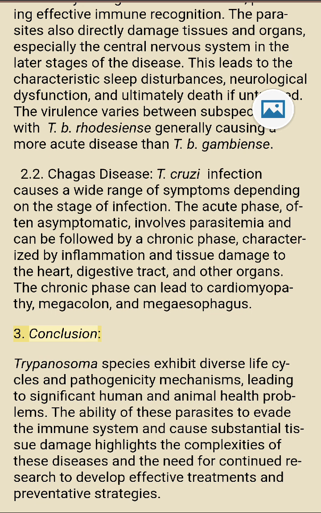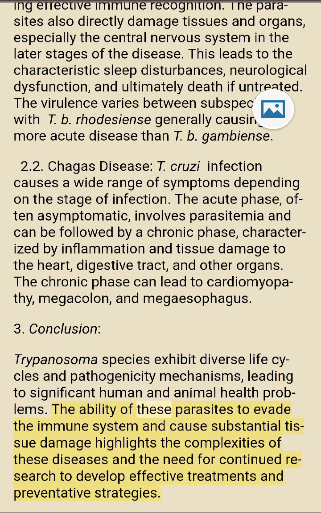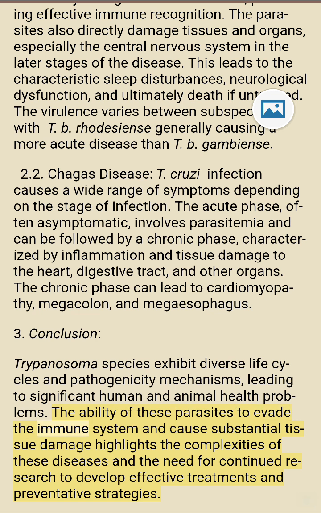3. Conclusion. Trypanosoma species exhibit diverse life cycles and pathogenicity mechanisms, leading to significant human and animal health problems. The ability of these parasites to evade the immune system and cause substantial tissue damage highlights the complexities of these diseases and the need for continued research to develop effective treatments and preventative strategies.